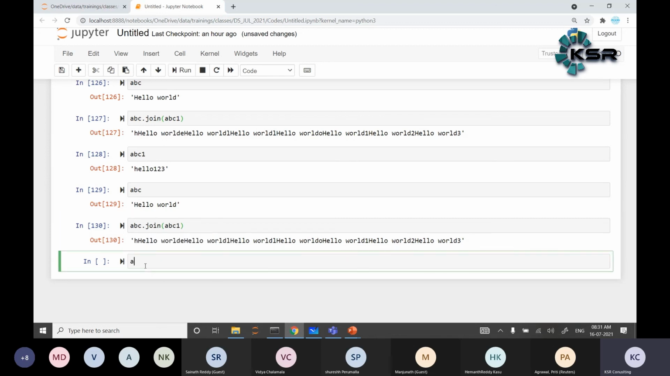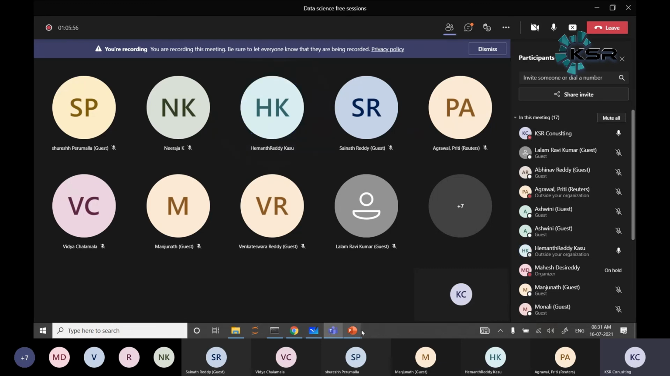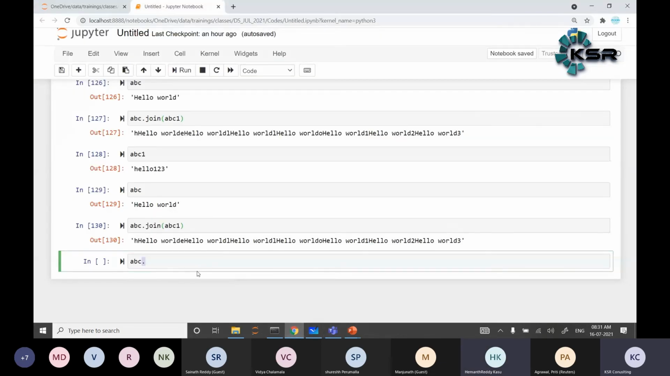How is it joining that ABC and ABC1? Join means one after other. So 10 times of hello world is there. So join means each time it is multiplying the values.